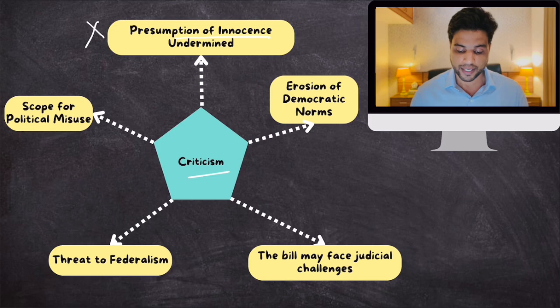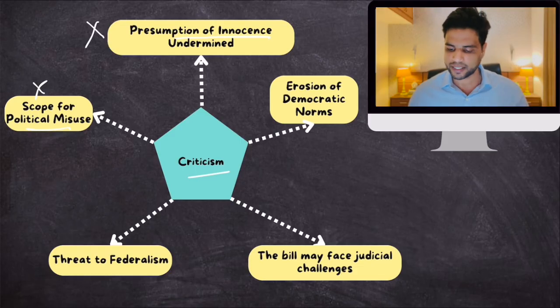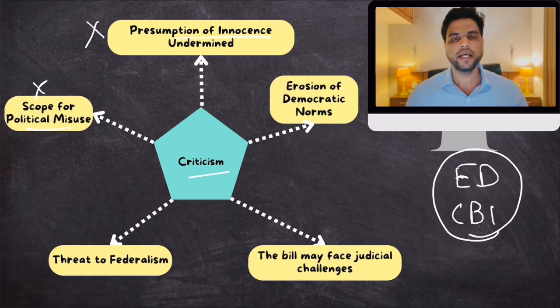Then there is scope for political misuse. There are allegations against the current central government that they are misusing the ED, Enforcement Directorate, and CBI for basically going after their political opponents. Now, opposition parties are saying this. I'm not saying this, okay?